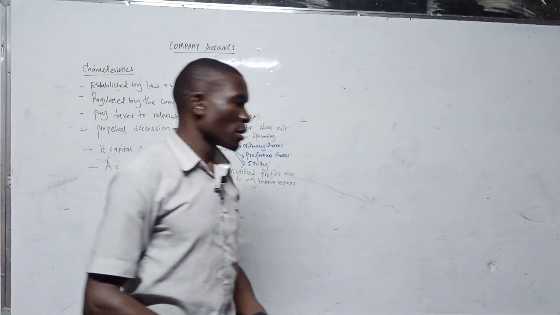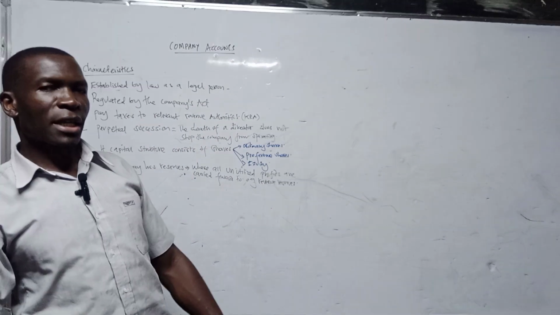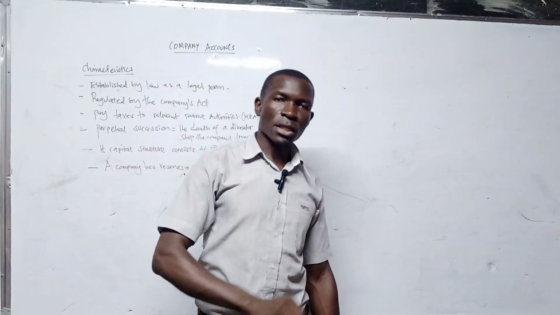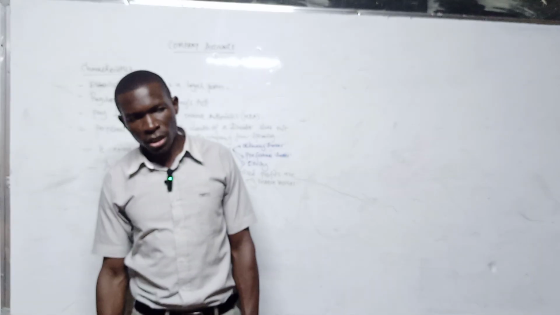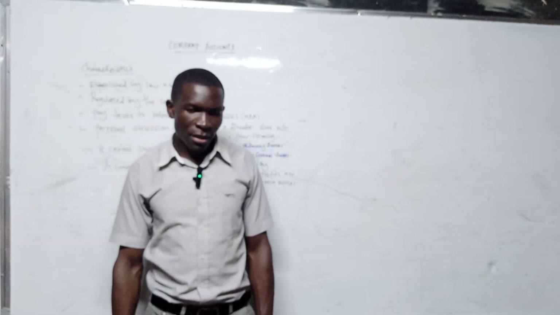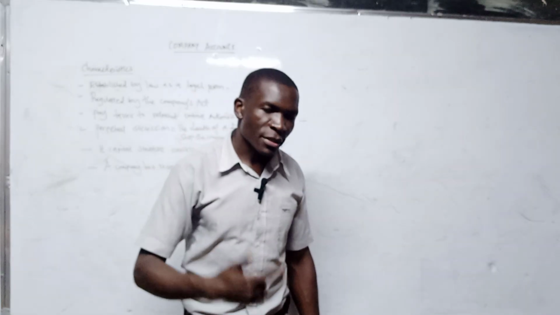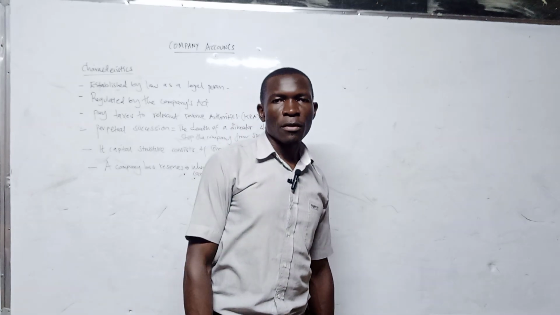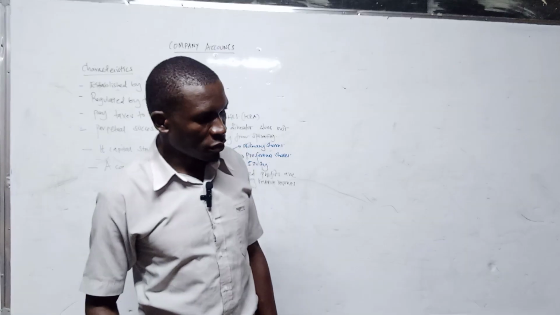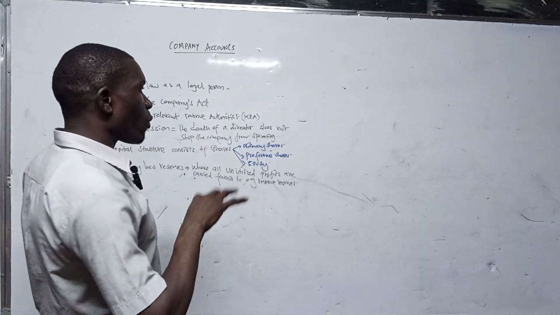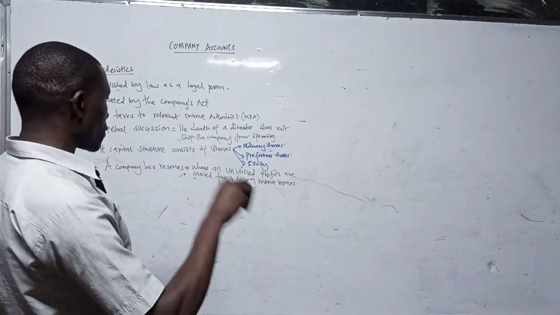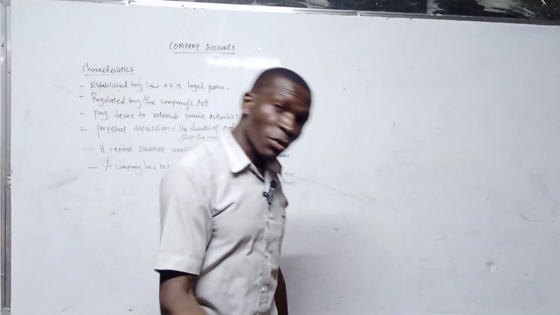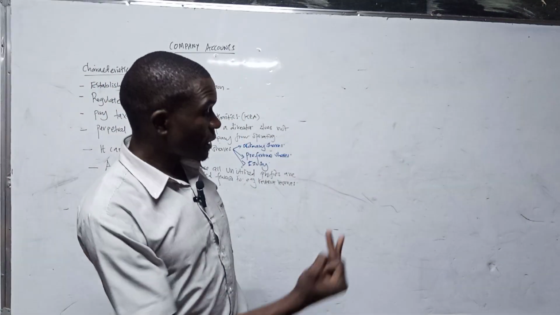Here you find that a company does not utilize all of its profit, just like in a partnership, where all profits are distributed according to the profit sharing ratio and nothing is left. In a company, there is what is called retained profit, which is carried forward to the next period for purposes of growth and expansion. Those profits are taken to what we call reserves. We have different types of reserves in a company. We have general reserves, and we have revenue reserves, which are also known as retained earnings reserves.